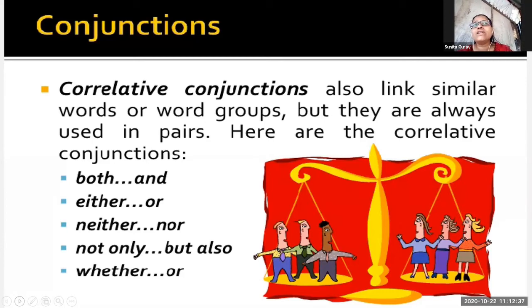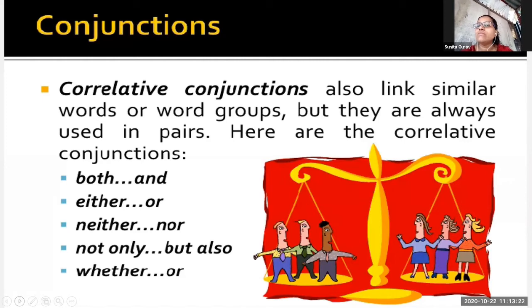A man in the garden not only did exercise but also played with the children. See the sentence. A man in the garden not only did the exercise but also played with the children. And now, last one, whether or. Whether you like tea or coffee. See my question, children. Whether you like tea or coffee.